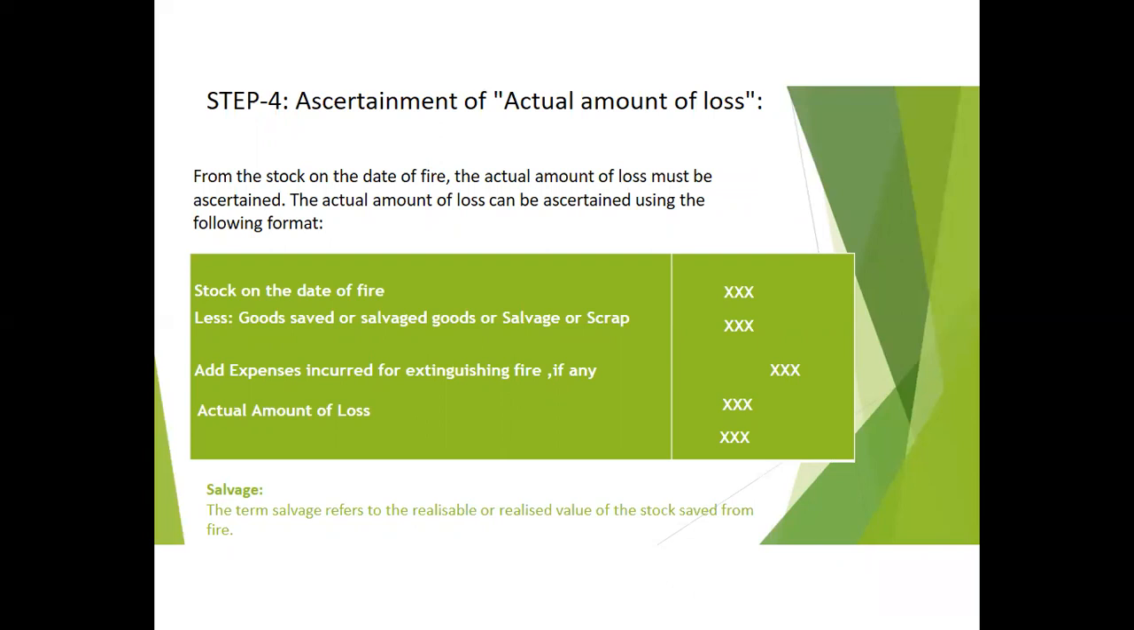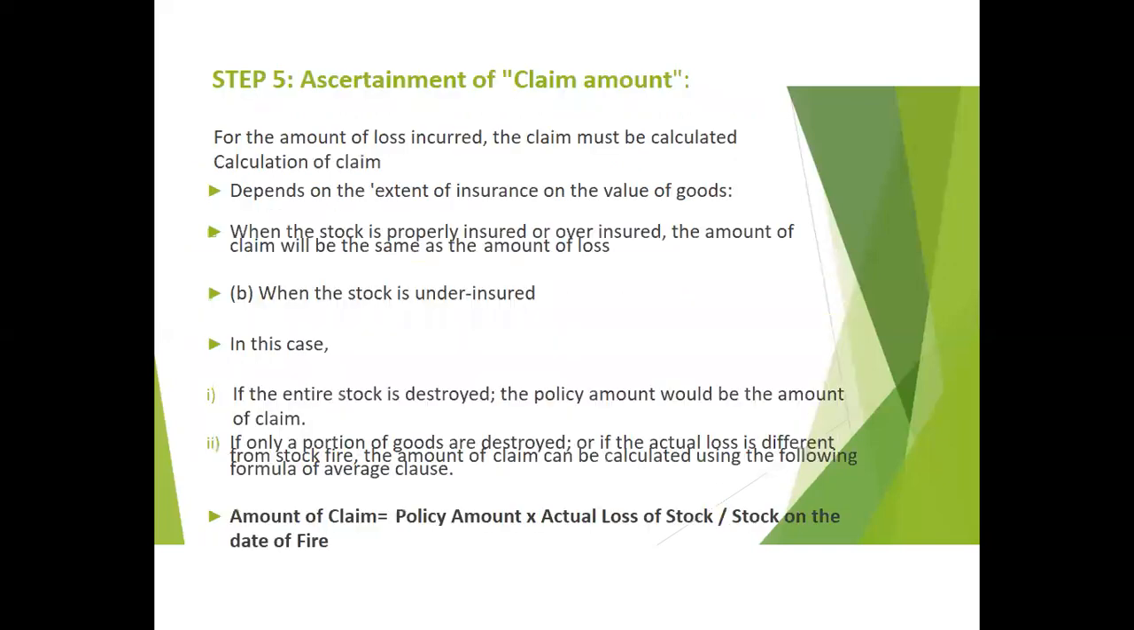It will start with the stock on the date of fire, less goods saved or salvaged goods or salvage or scrap. Then add expenses incurred for extinguishing fire if any, and then the actual amount of loss. Here the term salvage refers to the realizable or realized value of the stock saved from fire. And last step, ascertainment of claim amount. For the amount of loss incurred, the claim must be calculated. Calculation of claim depends on the extent of insurance on the value of goods.